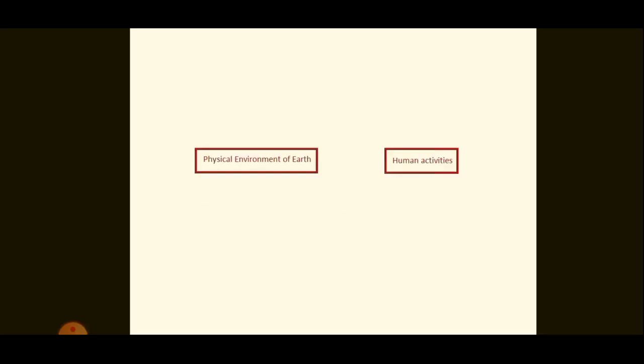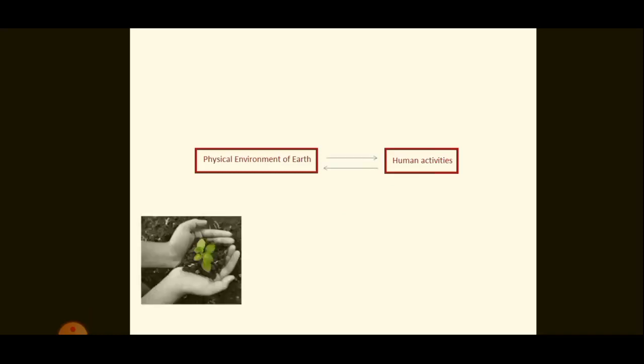Let us begin with a question. What do we study in geography? We know on the Earth's surface, there are two components, the physical environment of the Earth and human activities. We human beings depend upon the environment for several things. Similarly, the environment is also affected by human beings.